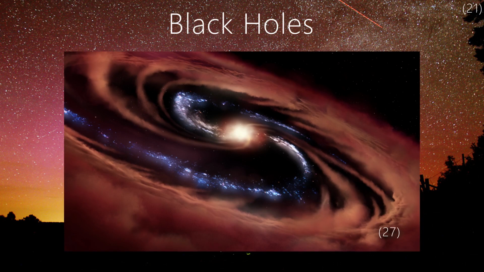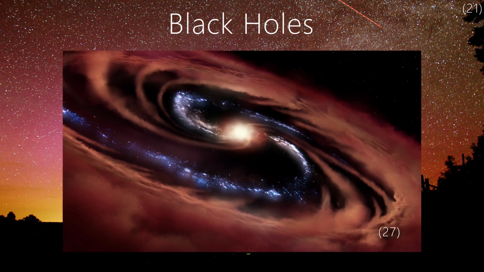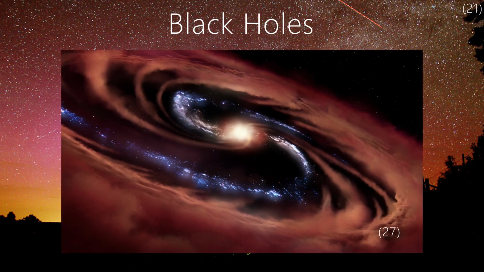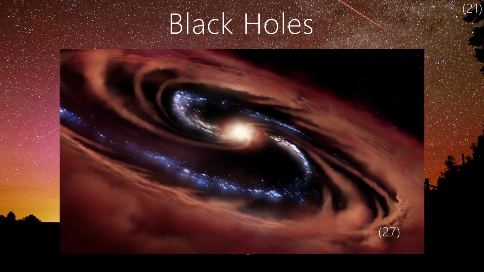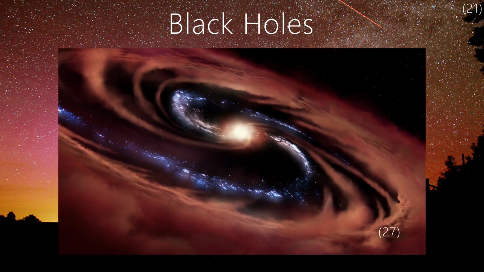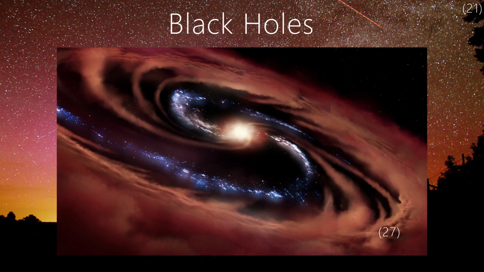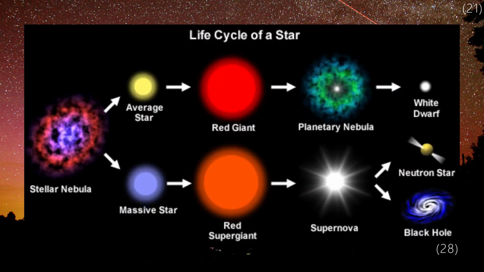Imagine you're sitting in a swivel chair, holding heavy weights. If you hold them away from your body and spin in the chair, you spin slowly, but when you bring them closer, you spin quickly. This applies to the black hole and its extremely high density. That concludes all the stages of stellar evolution.